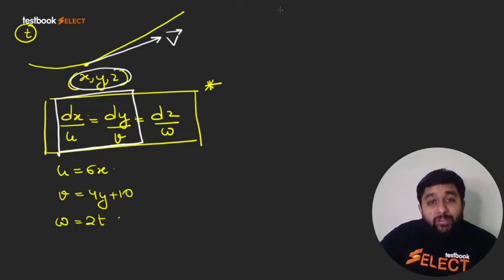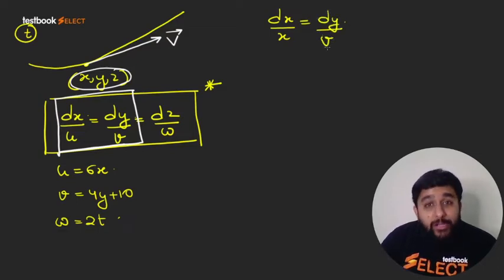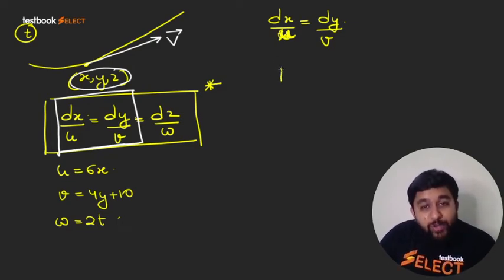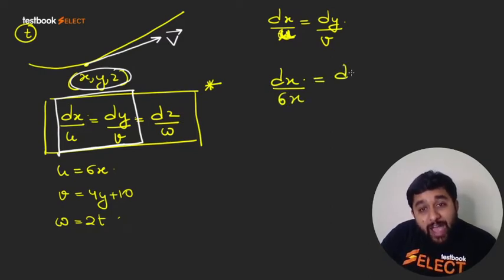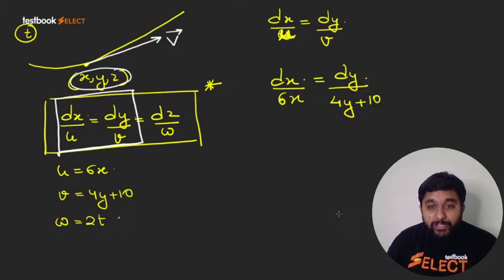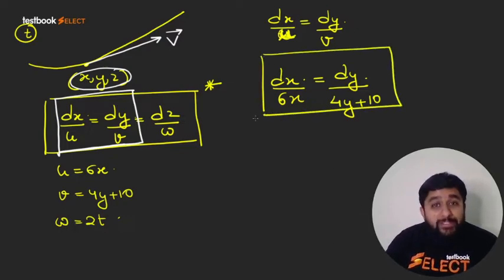So what you will say? You will say dx by u is equal to dy by v, for any point x, y, z. The equation of the streamline can be given like this. And what is u? u is the x component of velocity at the point, that is 6x. v is the y component of velocity at the same point, that is 4y plus 10. Instantaneous velocity components.